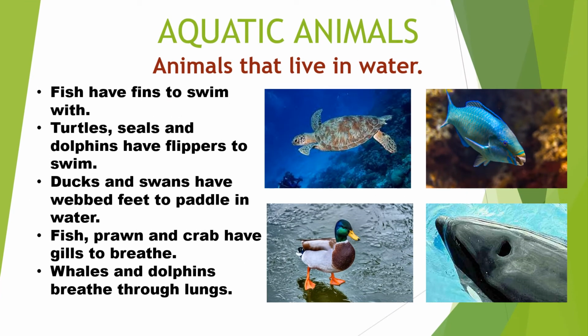So now coming to the next part, adaptations in habitat. We are going to discuss aquatic animals. We have already discussed aquatic plants, the plants that live in water. The same way animals that live in water are known as aquatic animals. Because they are living in the water, they have a certain kind of adaptation. They have a different feature that lets them survive in the water. Fishes, crabs, seals, and seahorses are some of the animals that live in water.